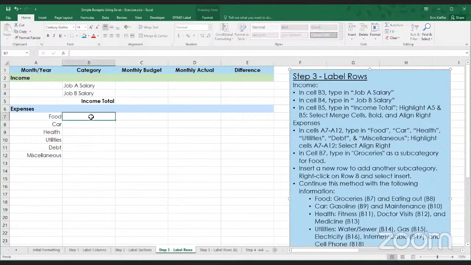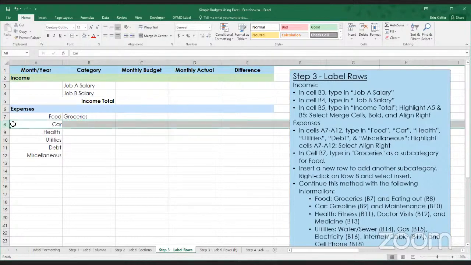Okay. Now in cell B7, we're going to start typing some subcategories. So B7 will be groceries. Now, one thing here is that we have not left ourselves any space for additional food categories. So the way to fix that is to select the row either above or below where you want to.